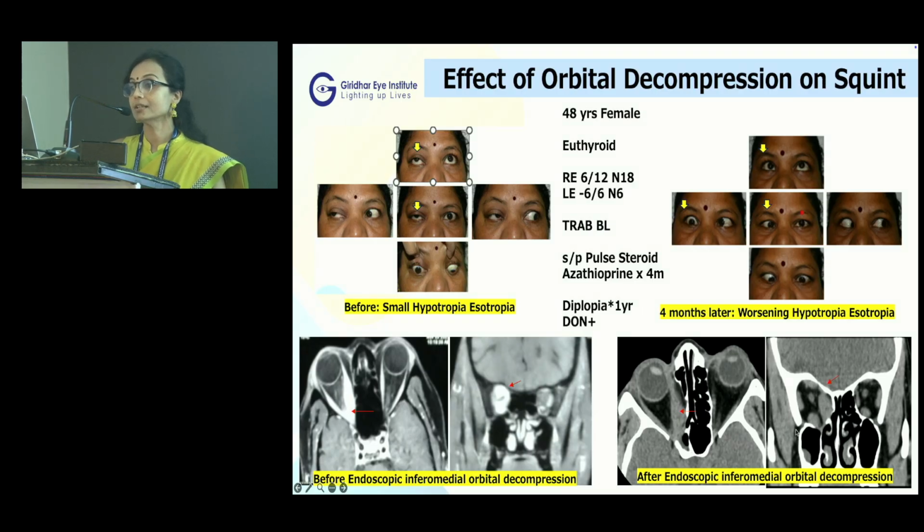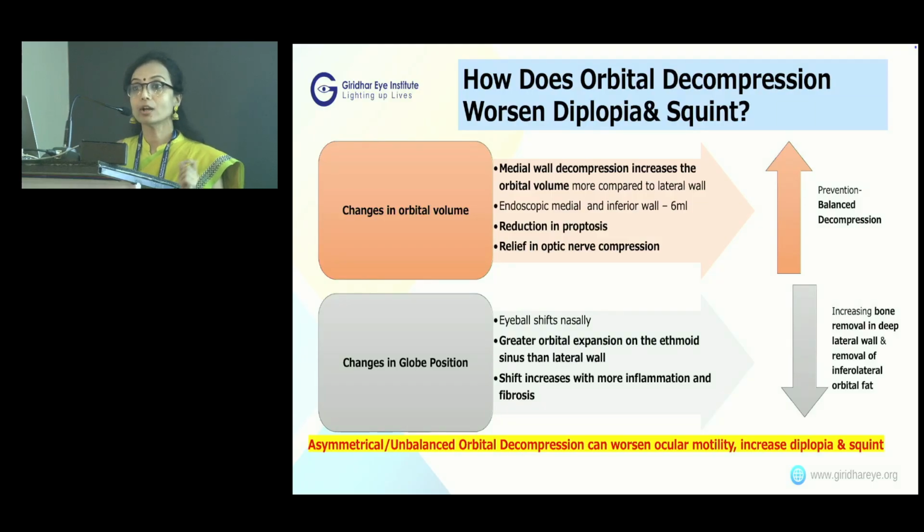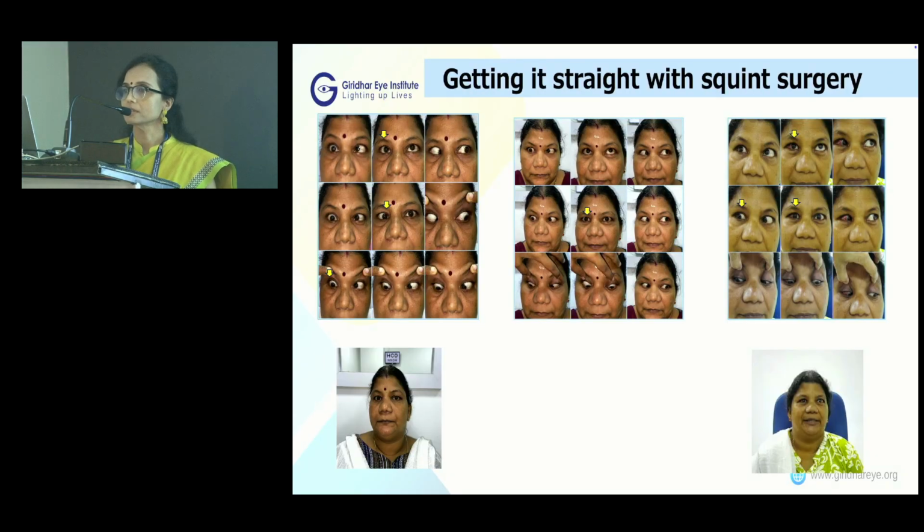So what did we learn? An unbalanced asymmetrical orbital decompression can actually worsen ocular motility and increase diplopia and squint due to changes in the orbital volume and globe position. So a balanced decompression is always better. So finally, she got it straight with squint surgery. We did weakening of the inferior rectus and medial rectus and plication of the lateral rectus, and she did extremely well.